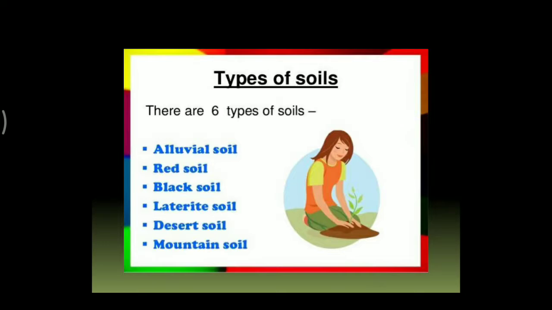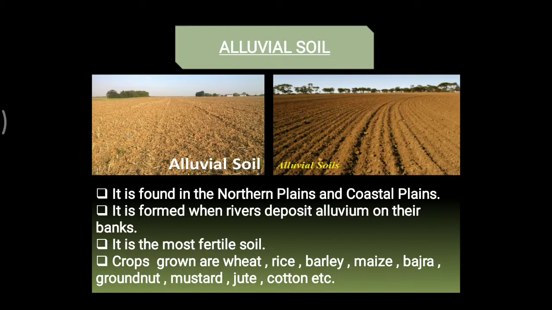First up is the alluvial soil. Now this alluvial soil is found in the northern plains and coastal plains. Okay, it is formed when rivers deposit alluvium on their banks. So because of the presence of this, it is the most fertile soil. And the different crops grown are wheat, rice, barley, maize, bajra, groundnut, mustard, jute and cotton and many more.